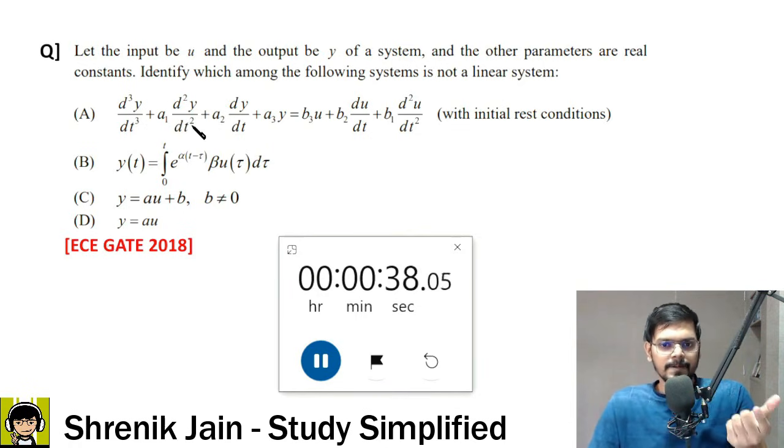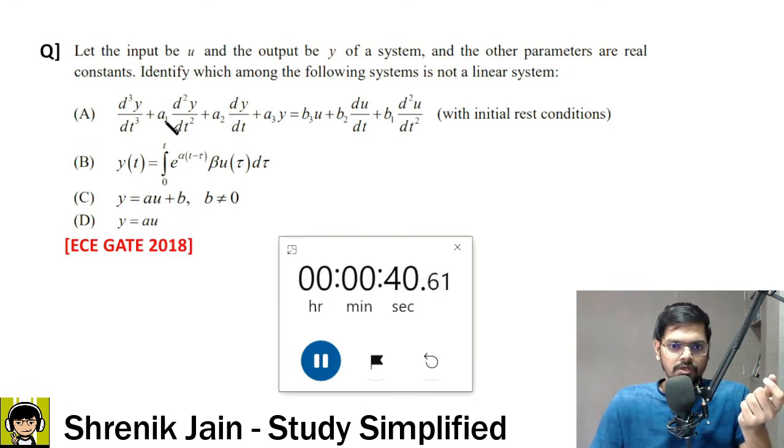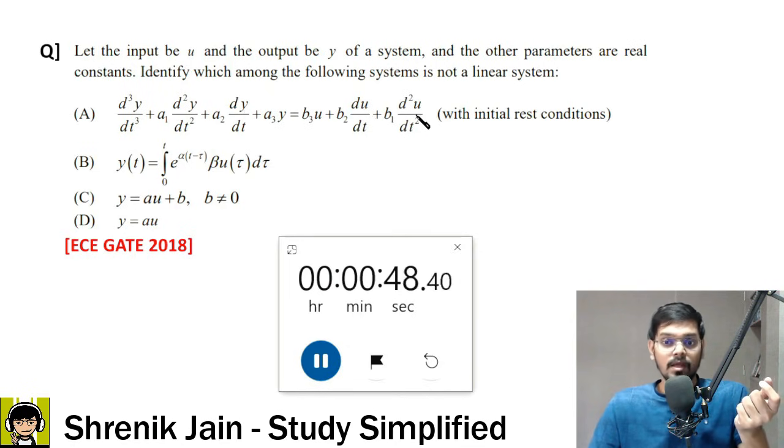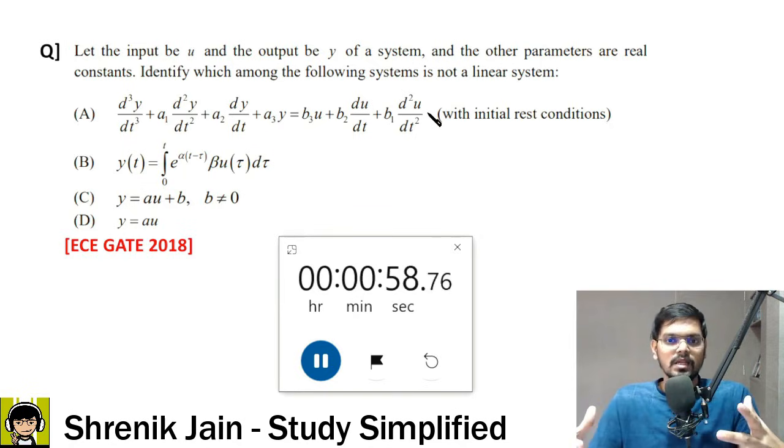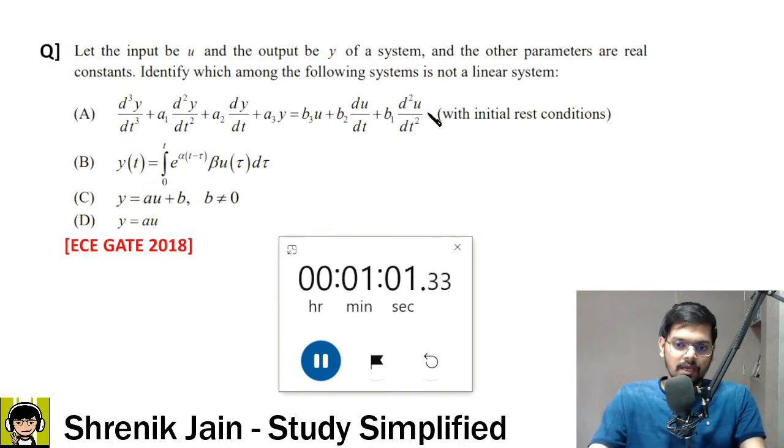When I see option A, the coefficients are constants, right? The power of the derivative is 1, and this y has power 1, and this u has power 1. So I use the 3 steps which are used in checking a linear differential equation. For those students who do not know the 3 steps, visit the engineering mathematics course. I have explained it in the differential equation chapter. So yes, by those 3 steps, this is a linear differential equation, so a linear system. So this is not the correct option.